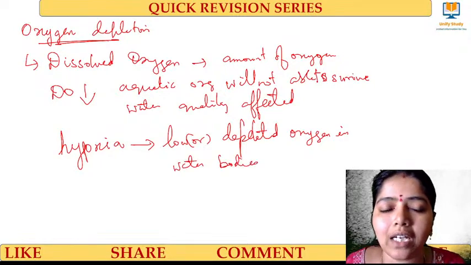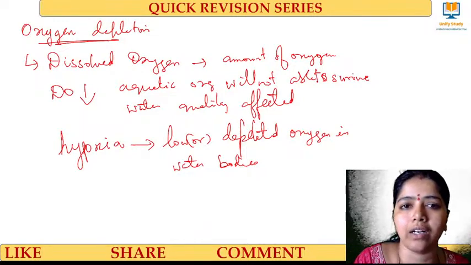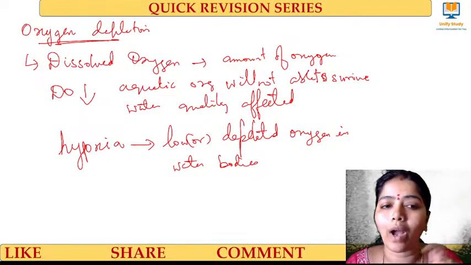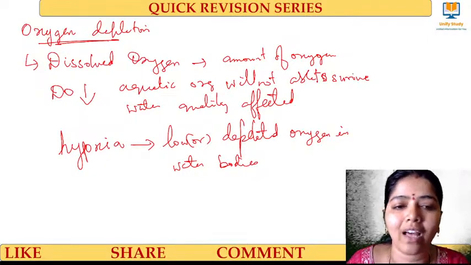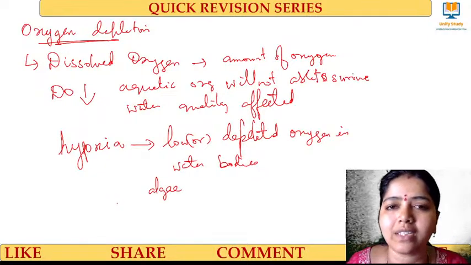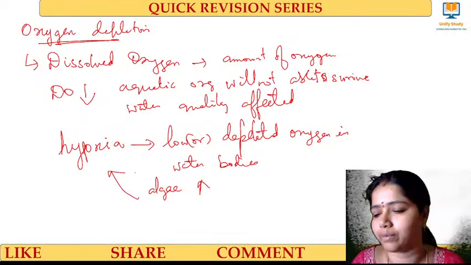This is the technical term that we use for a decreased oxygen level. Why does hypoxia come? There will be more algae. Certain species of algae increasing will lead to this hypoxia.